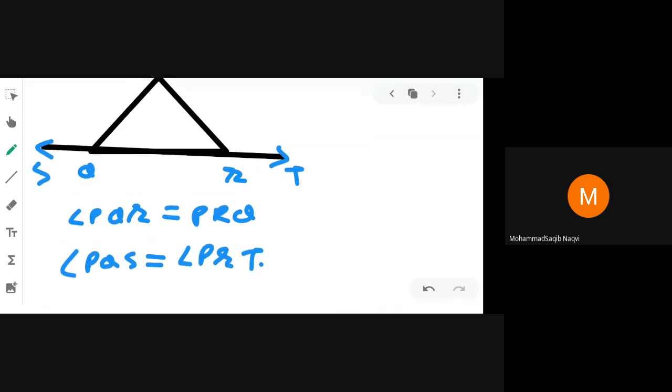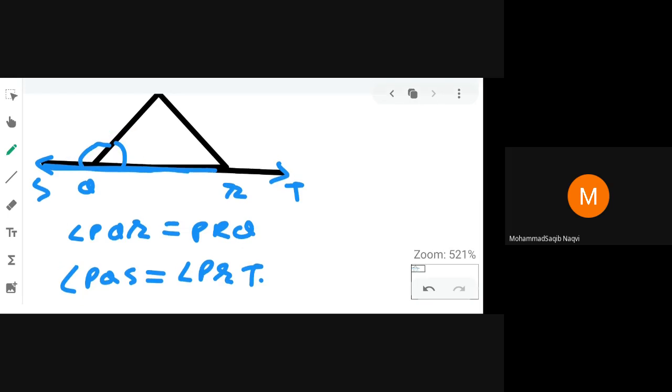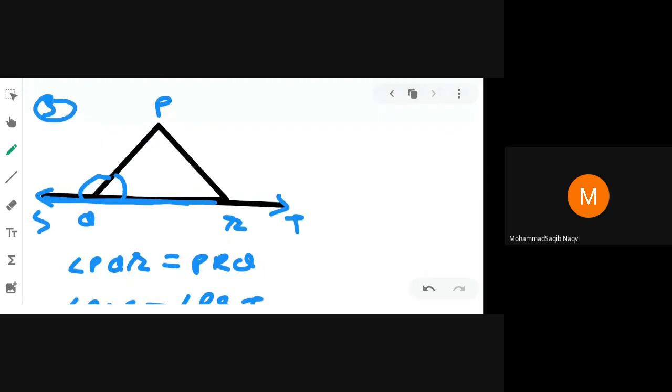You can see, if we consider this line, on this line if we consider these two angles, angle PQR and PQS, it is a linear pair. A linear pair means the sum of these two angles is 180 degree.